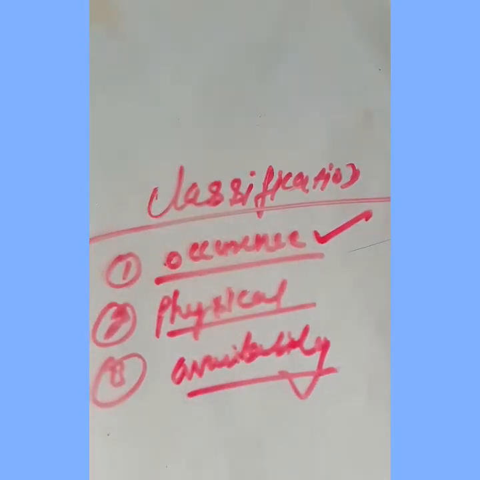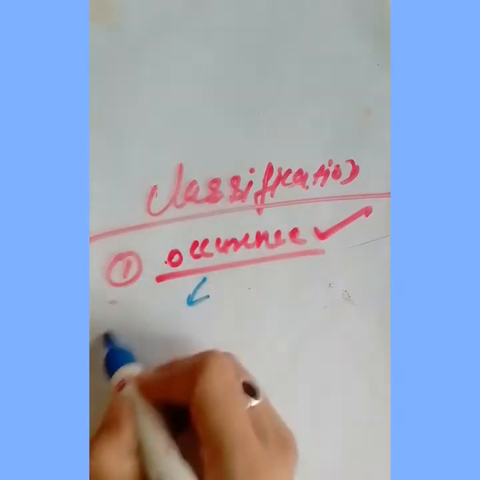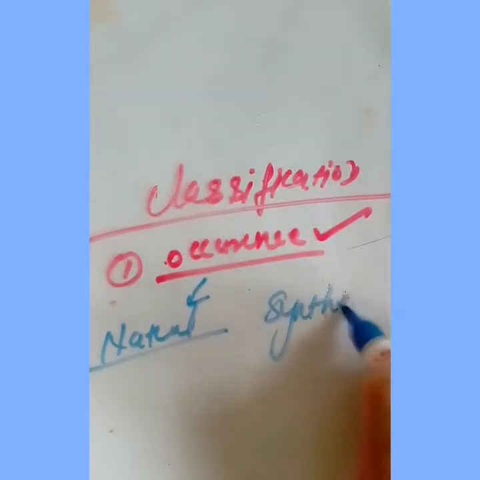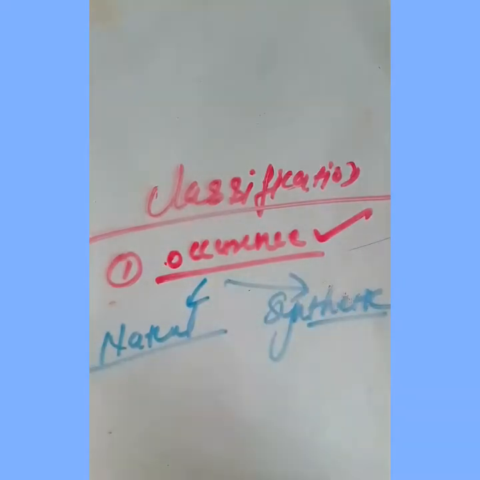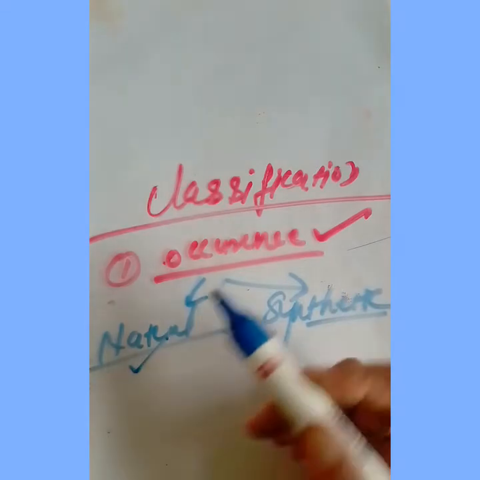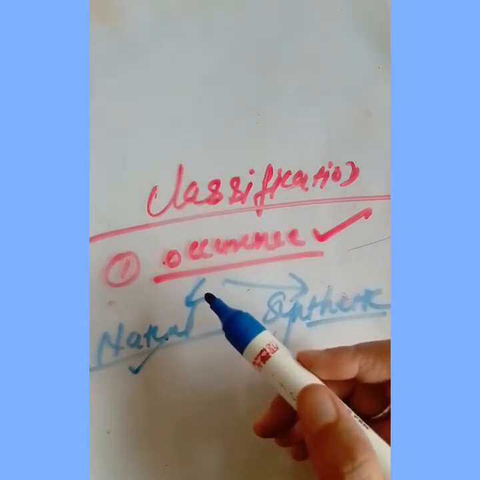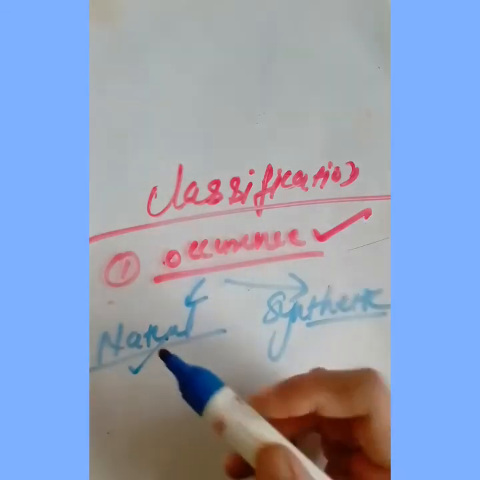Okay, now first I will take the basis of occurrence. Here we have two: first the natural, and second the synthetic, or we can say man-made. Natural resources are those resources of energy which are taken from nature.